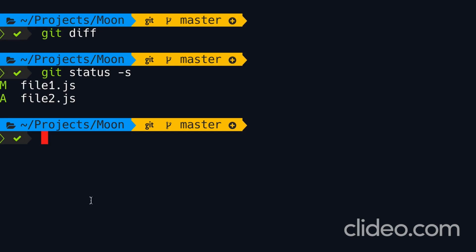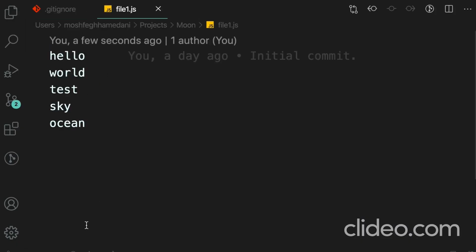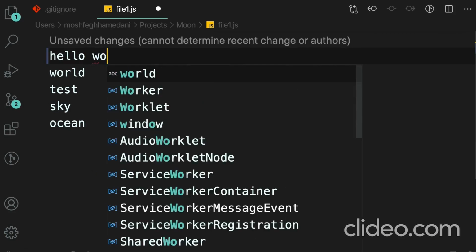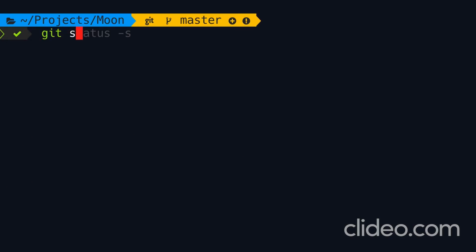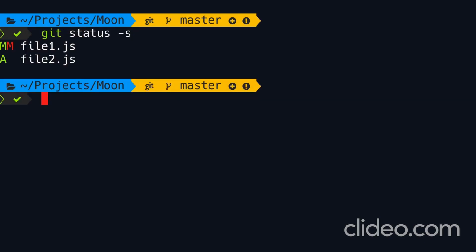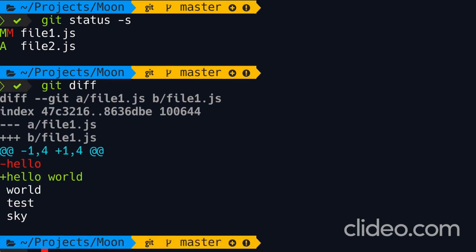So for this demo, I'm going to make a change to file 1. So let's open it with VS Code or our favorite editor. So I'm going to change the first line to hello world. Save. Now, let's run another short status. So for file 1, we have some changes in our working directory that are not in the staging area. Let's look at these changes using the diff command. So git diff without any arguments, take a look.